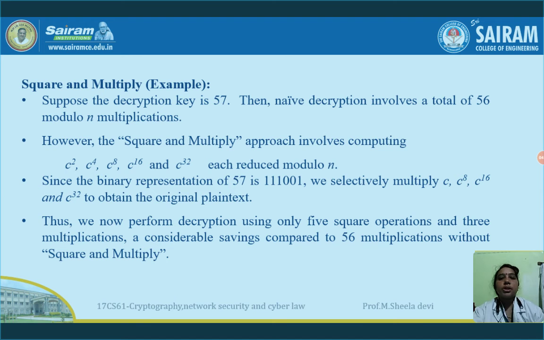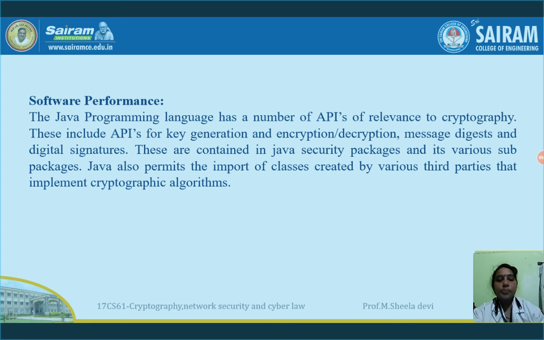It involves converting the decimal value, that is 57, into binary. Then we generate c power 2, c power 4, c power 8, c power 16 and c power 32, for every binary digit. Then those corresponding to a 1 have to be multiplied, c power 4 into c power 8, c power 16, and so on. So by the square and multiply method we can reduce the time involved in RSA encryption.